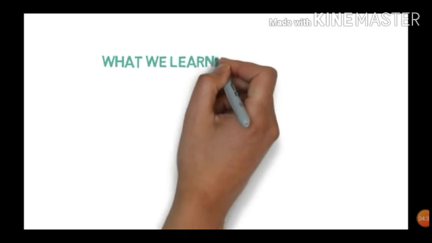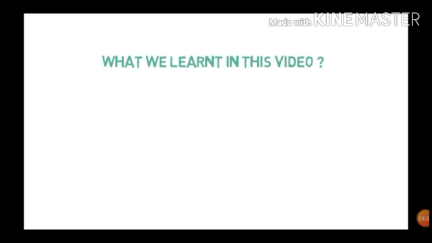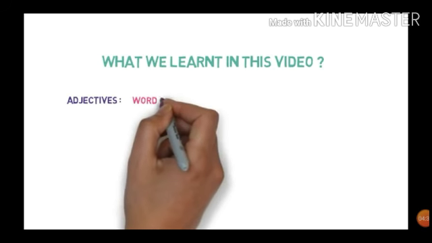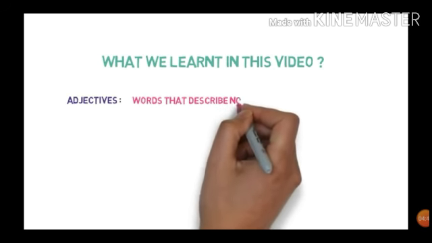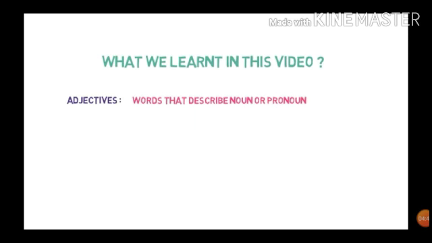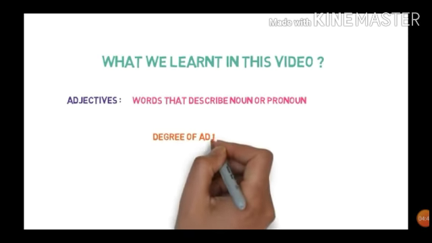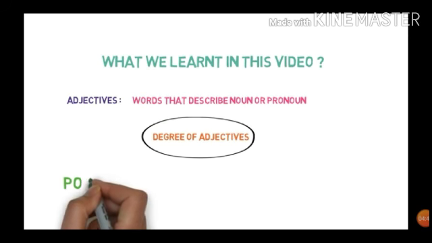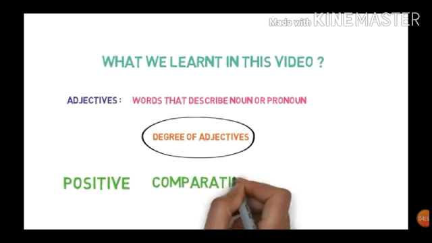So check what we have learned in this video. First, adjectives: as we know, words that describe a noun or pronoun are called adjectives. After that we discussed degrees of adjectives, and we discussed 3 degrees: positive, comparative, and superlative.